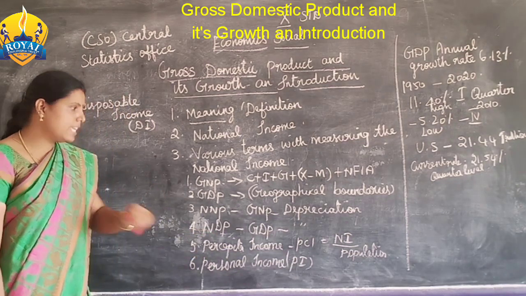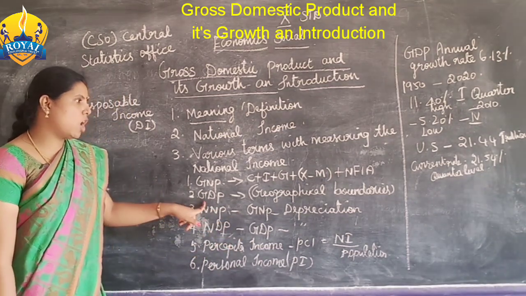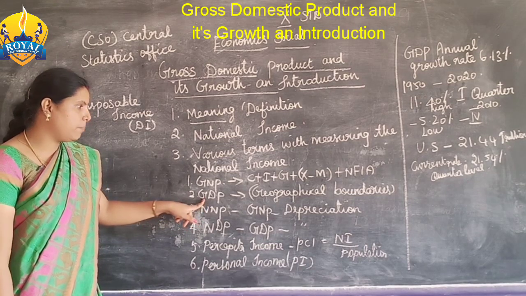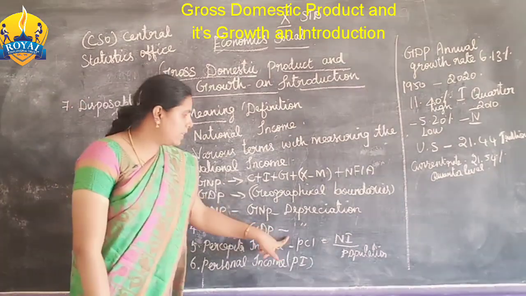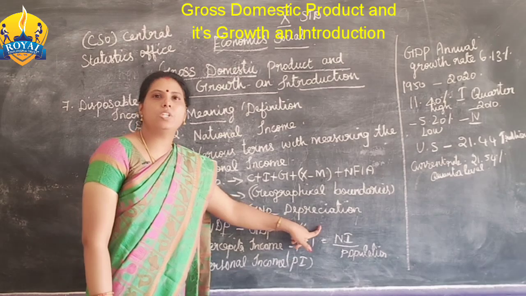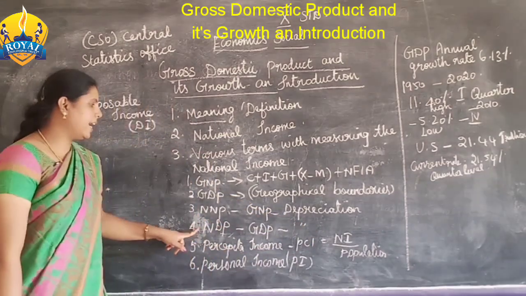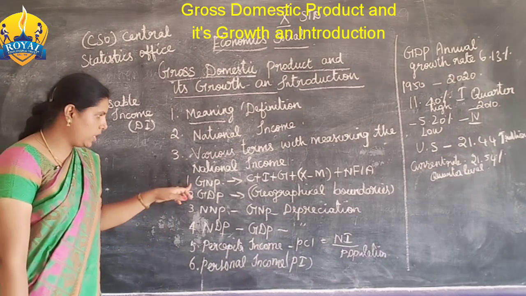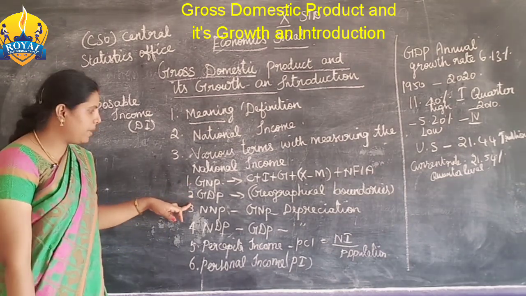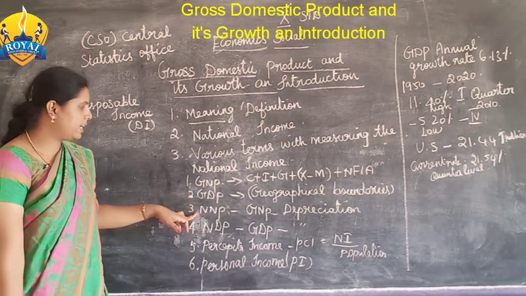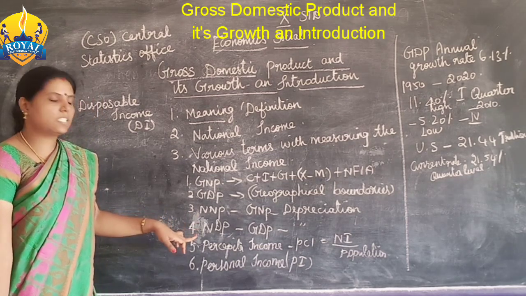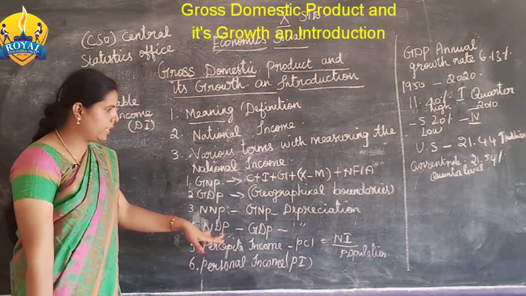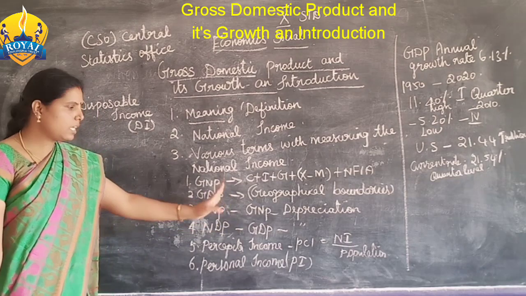That is the GDP rate within the geographical boundaries, and then after deducting the depreciation, that is the NDP. Now you have understood four categories: GNP, GDP, net national product and net domestic product. These are the calculations.